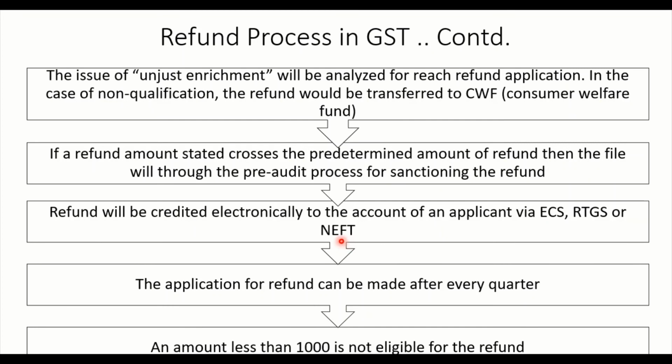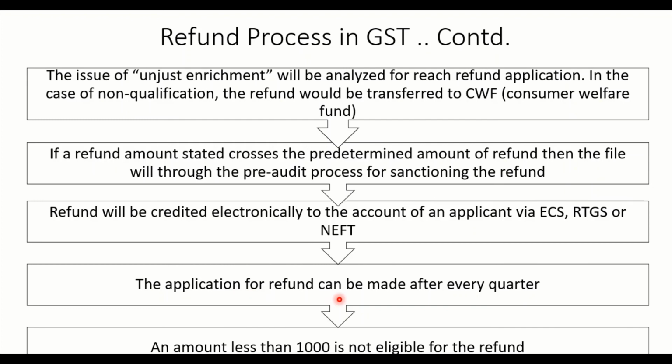Hope you are understanding this point. This can also be electronic cash transfer. It depends on the application. How do you want to get the refund? Do you want to get the refund in credit, or do you want to get the refund in cash? Right? And government also has certain rules. There are certain supplies which are given in cash, and for certain supplies they are given in credit.